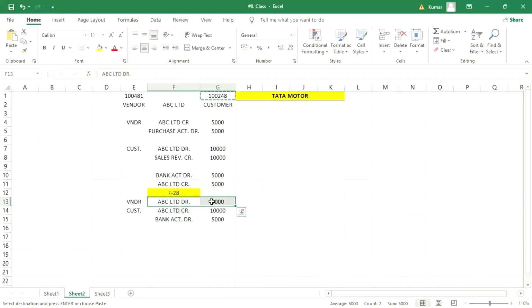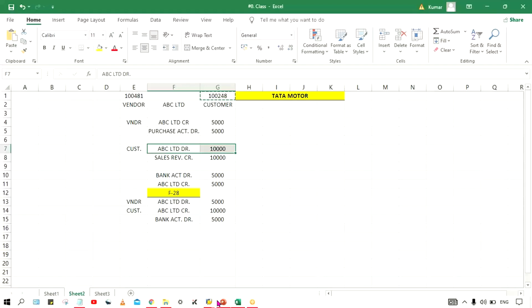So this is how what is happening, guys. We have a vendor open item worth of 5,000. We have a customer open item worth of 10,000. So when you post this transaction, guys, this transaction is going to be posted automatically. There, I'll show you here how it is going to happen.